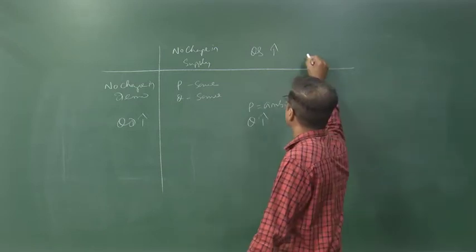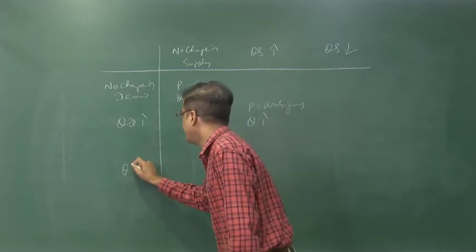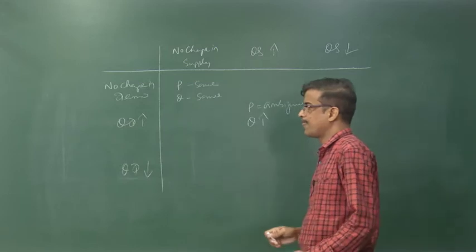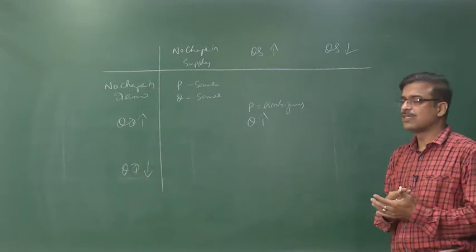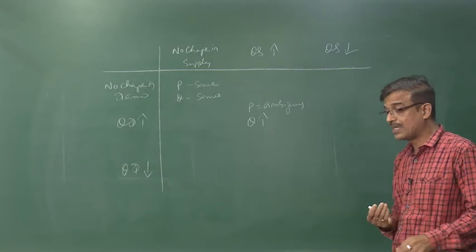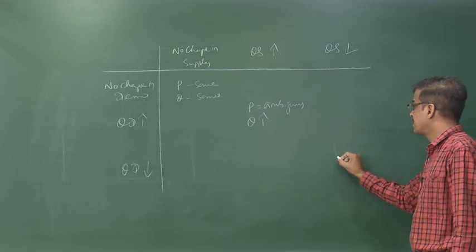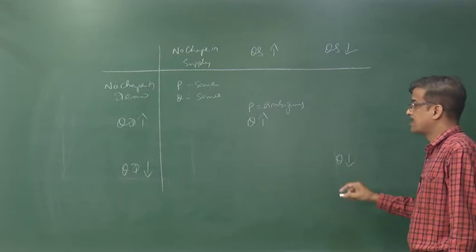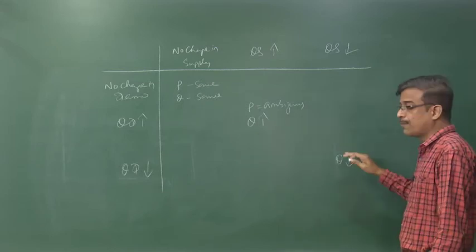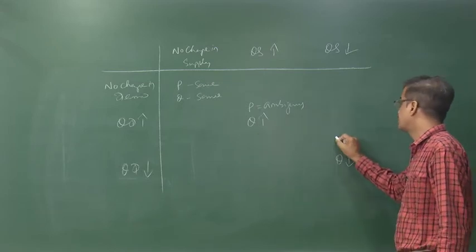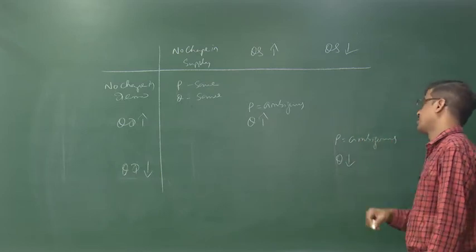Now quantity supplied falls, quantity demanded also falls, both reduce. Then how does it impact? Now in this situation quantity reduces, but price remains ambiguous.